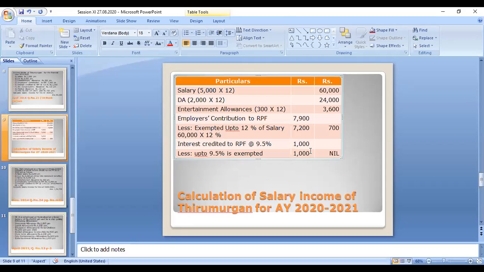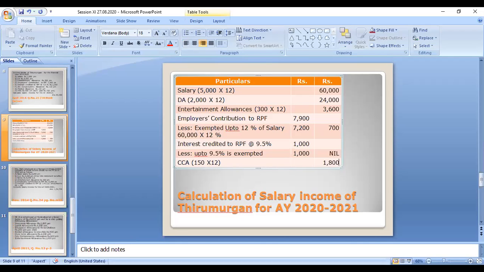City compensatory allowances. CCA is fully taxable. CCA 150 per month is given, so you have to multiply with 12. 150 into 12 is 1,800. You write it in the outer column. So CCA is fully taxable.